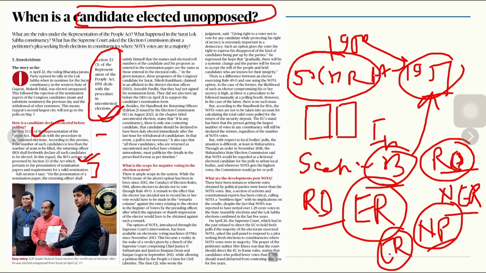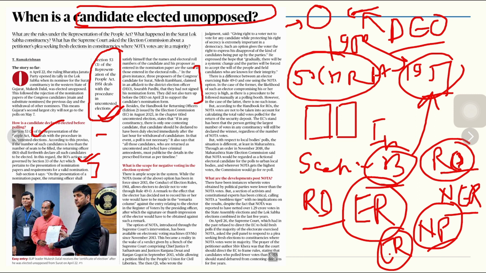In this particular instance, the three proposers of the Congress candidate for Surat claimed in an affidavit to the district election officer that they had not signed his nomination form. Because they claim they did not sign the Congress candidate's nomination form, and they also did not turn up before the district election officer on April 21 to support the candidate's nomination form.